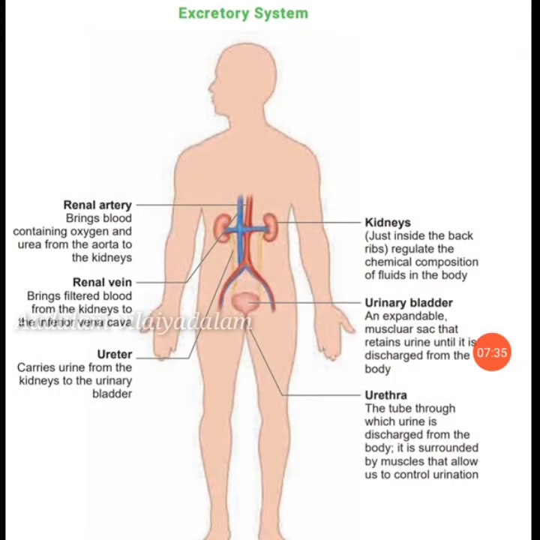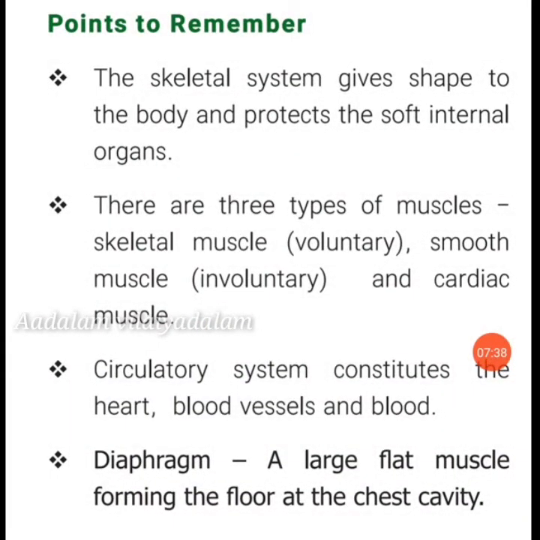So the lesson is over. We see a small recap of this lesson. The skeletal system gives shape to the body and protects the soft internal organs. There are three types of muscles: skeletal muscles, smooth muscles and cardiac muscles. Skeletal muscles are called voluntary muscles, smooth muscles are called involuntary muscles.